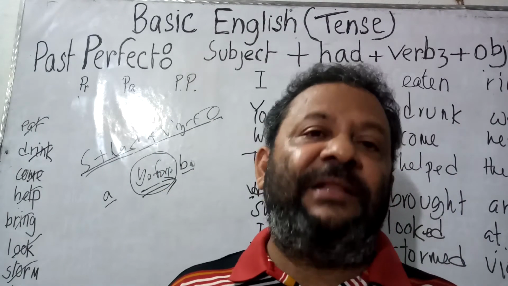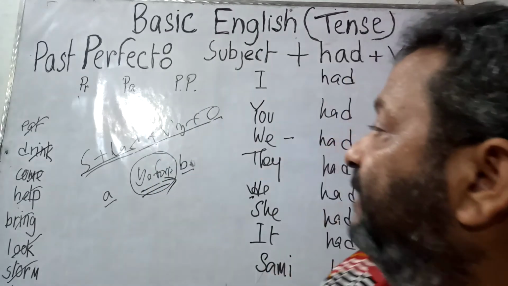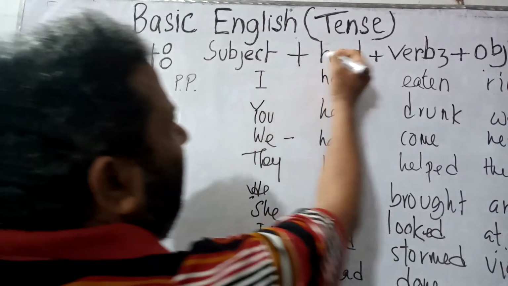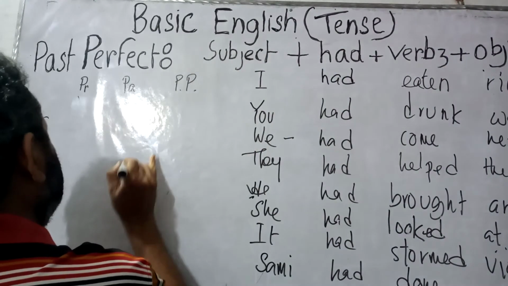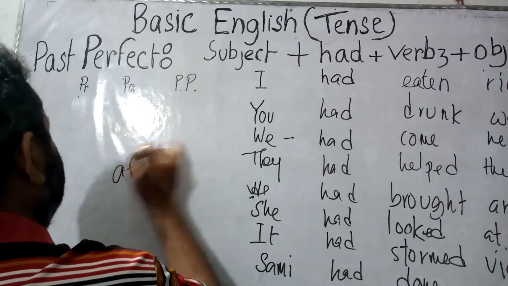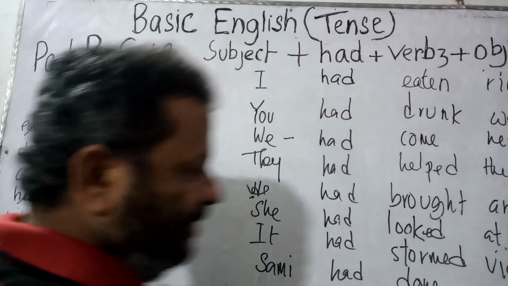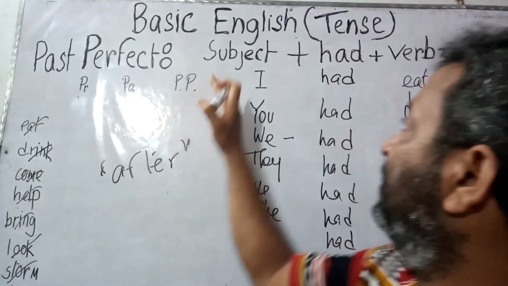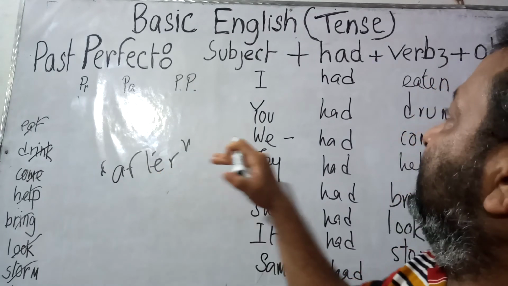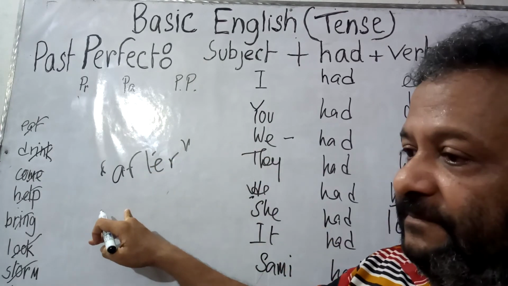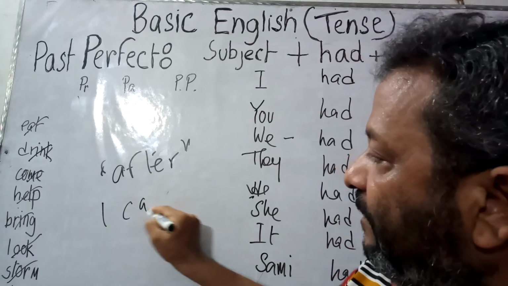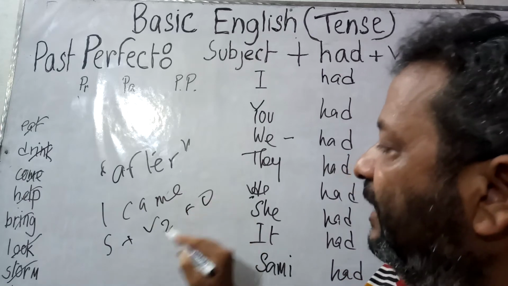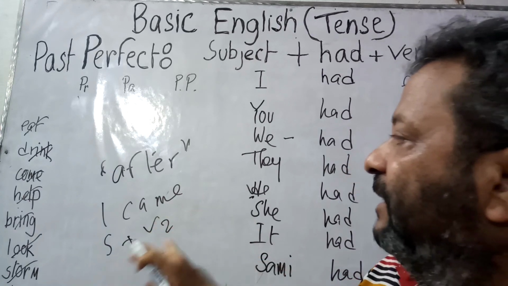Now, here is another word named after. Then, this structure subject had verb 3 object is used after the word after. It is really very much interesting to hear that. That is, this structure is used after the word after. That is, I came. That is subject, verb 2, object.